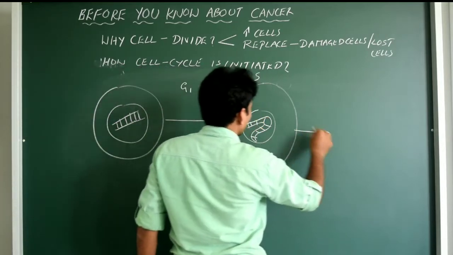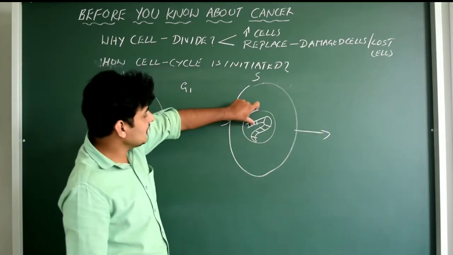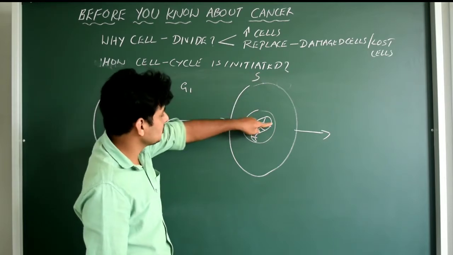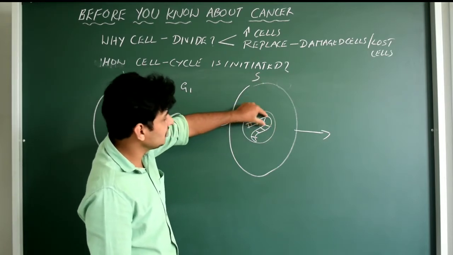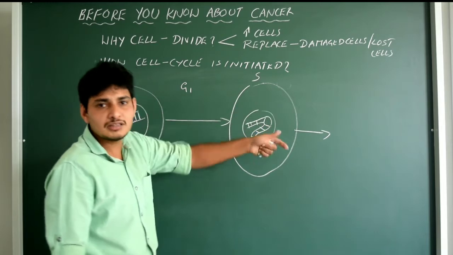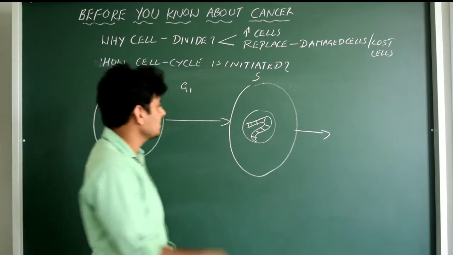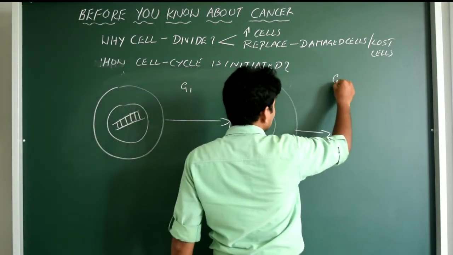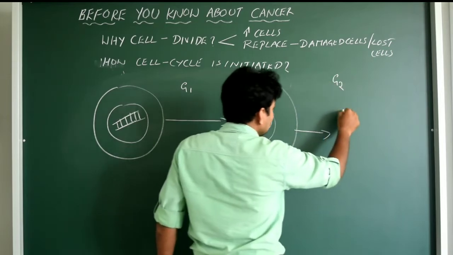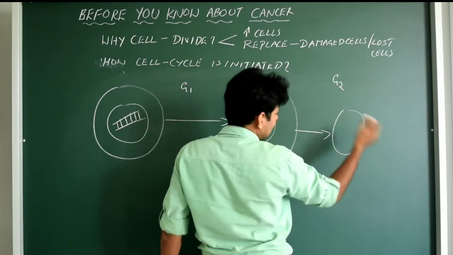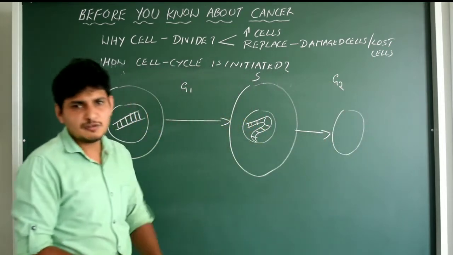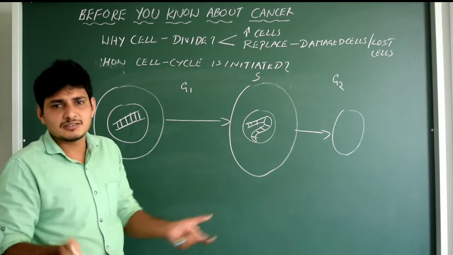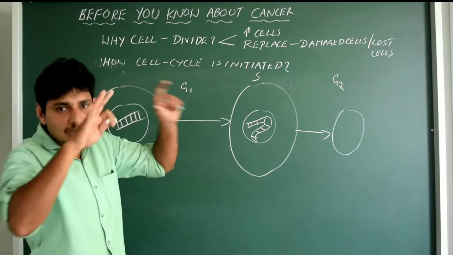Next is, why does this happen? Because the cell has to divide to produce 2 daughter cells. So one piece of the DNA goes to the new cell, the other goes to the other daughter cell. That's it. Very simple. The next phase is the G2 phase. Here some proteins will be synthesized. Why will proteins be synthesized? For the future, so that the material can be segregated equally into the daughter cells.